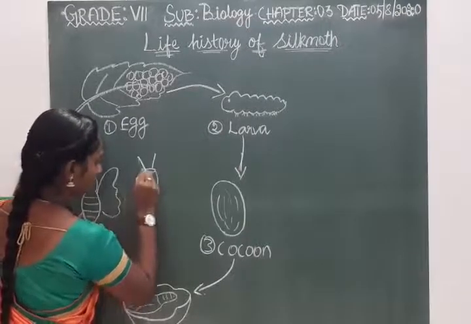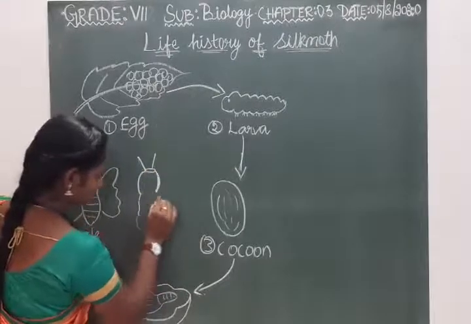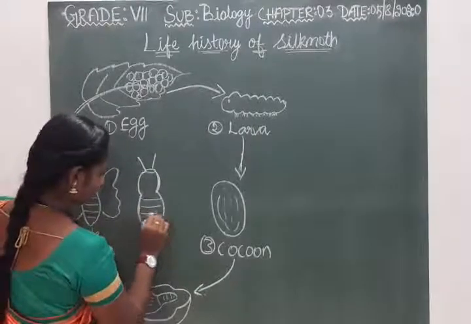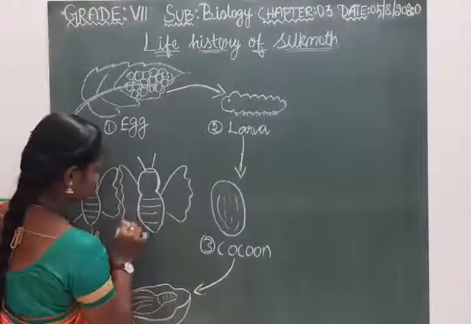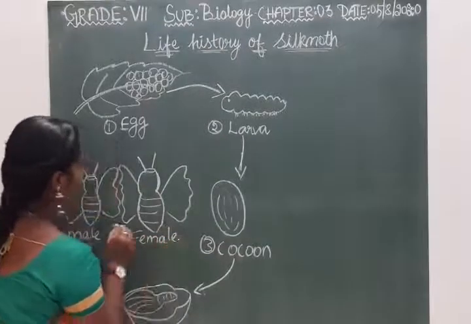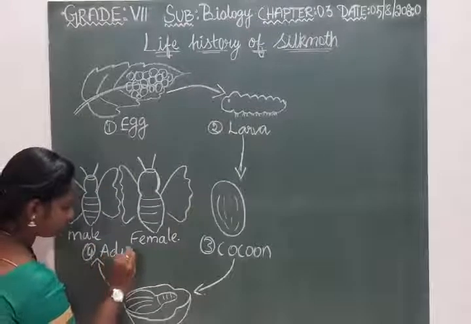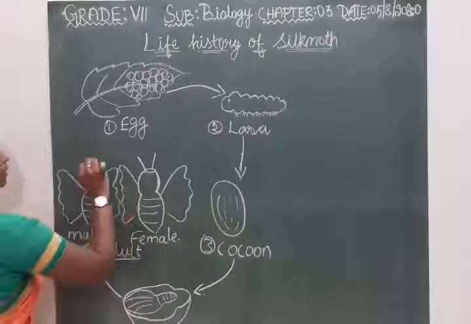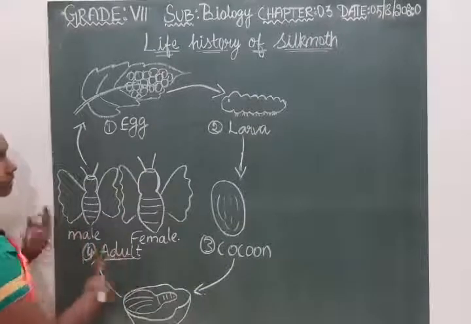Females are bigger. So here it is the female. This stage is called the adult stage. And next, this lays the egg. This is how the life history keeps rotating.